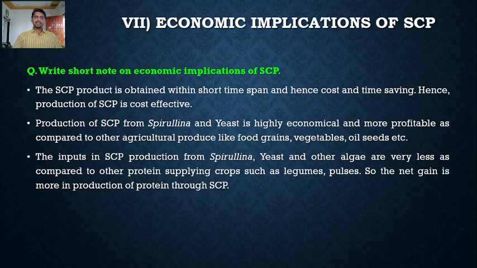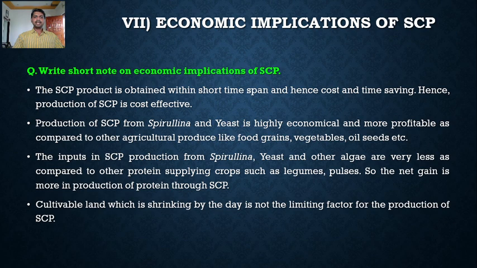For raising crops we have to sow the seeds, then use various fertilizers for growth and development, then go for harvesting, and irrigation is required. So the net gain is more in the production of protein through SCP.